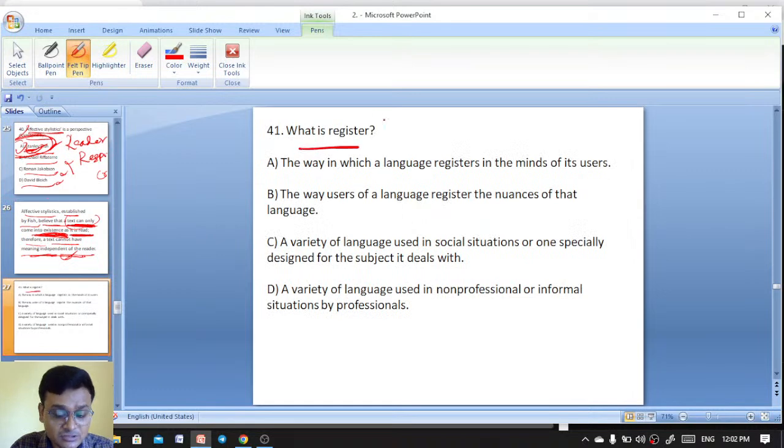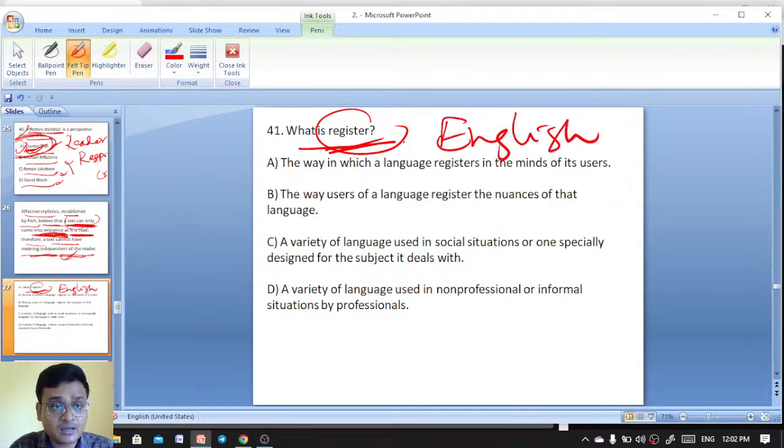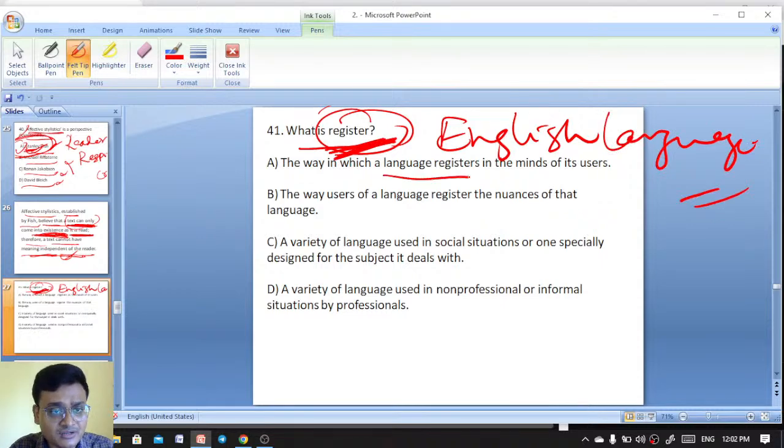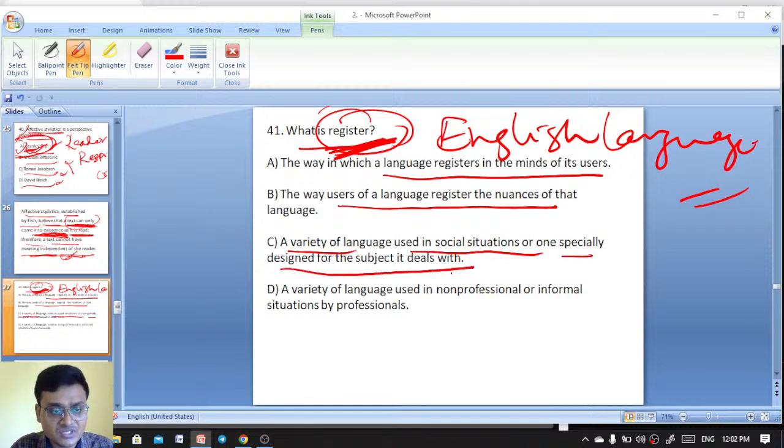So what is register? It is not in computer. Register in English language. In English language, where is register found? Computers also have registers, but here register is being discussed in the English language. What is register in English language? The way in which a language registers in the minds of its users, or the way users of a language register the notions of that language, or a variety of language used in social situations, or one specially designed for the subject it deals with, or a variety of language used in non-professional or informal situations by professionals.